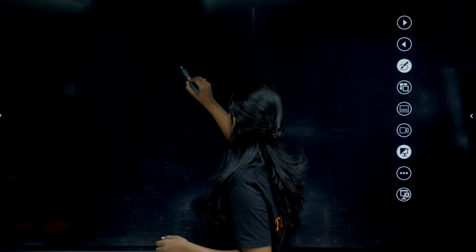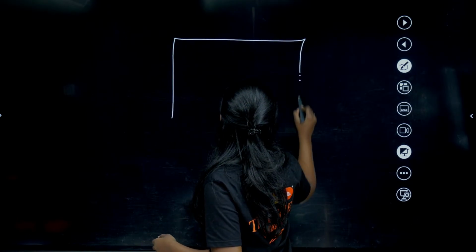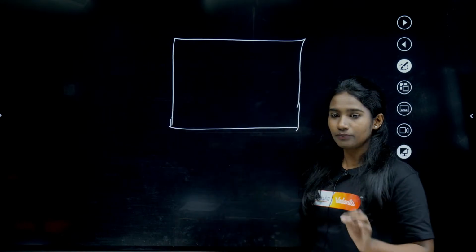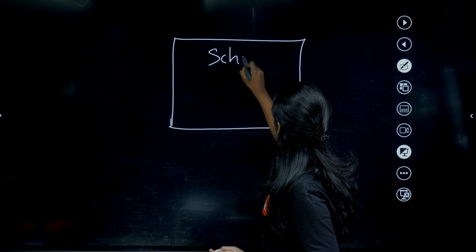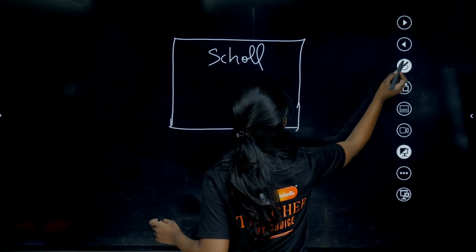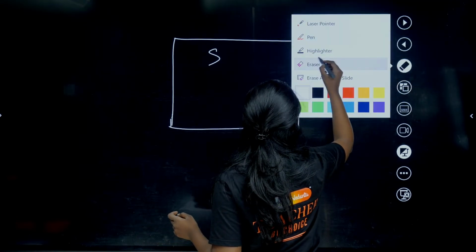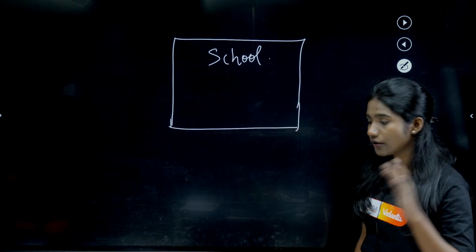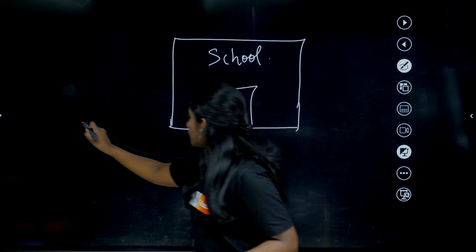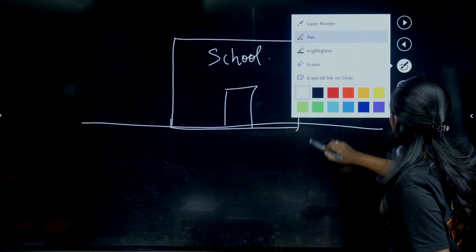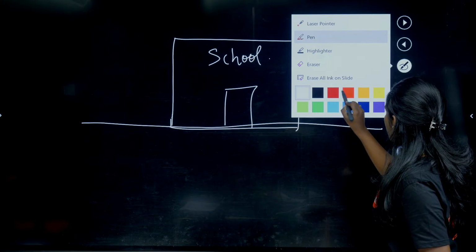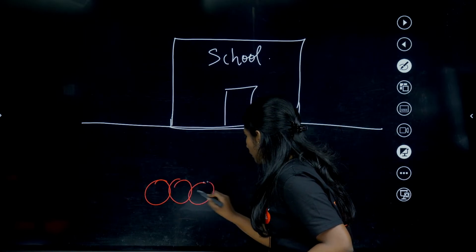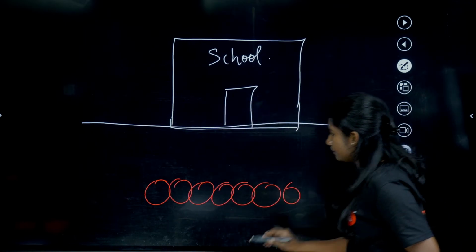Let's say this building is a school, right? And now let's say below there are so many, they got to know that there is a lot of coal present. Let's say these are coal.